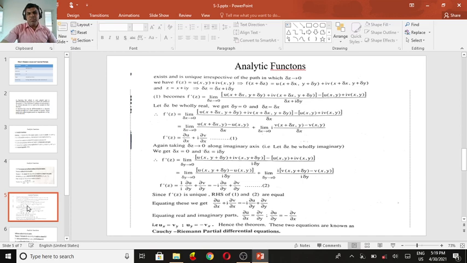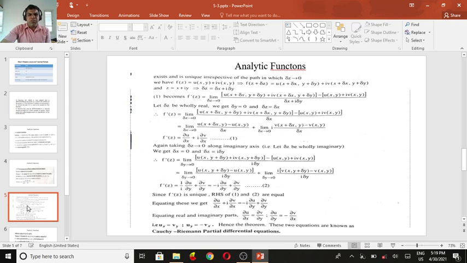Now, what is the partial derivative? If you take the derivative of f of z equal to limit delta z tends to 0, u of x plus delta x comma y plus delta y plus i v of x plus delta x, y plus delta y minus u of x, y plus i v of x, y divided by delta x plus i delta y. Let delta z be all real. If you take delta z to be totally real, the imaginary term is 0. So delta z equal to delta x.